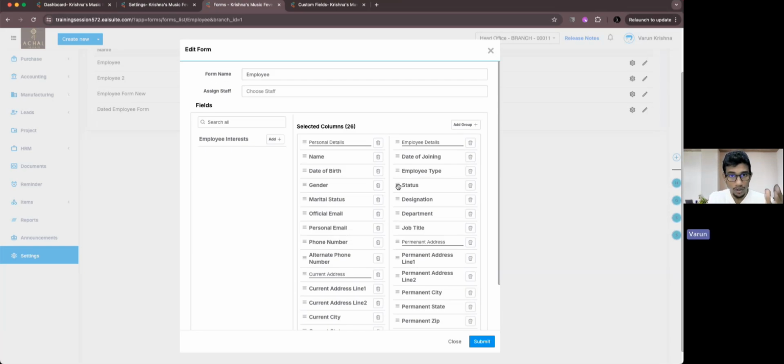I'm quite sure that you have the knowledge that we can customize these forms, the form in which the employee is created. We can place those fields anywhere we want. We can create a number of groups, and then place different fields into them like that. An employee interest field is also present here.